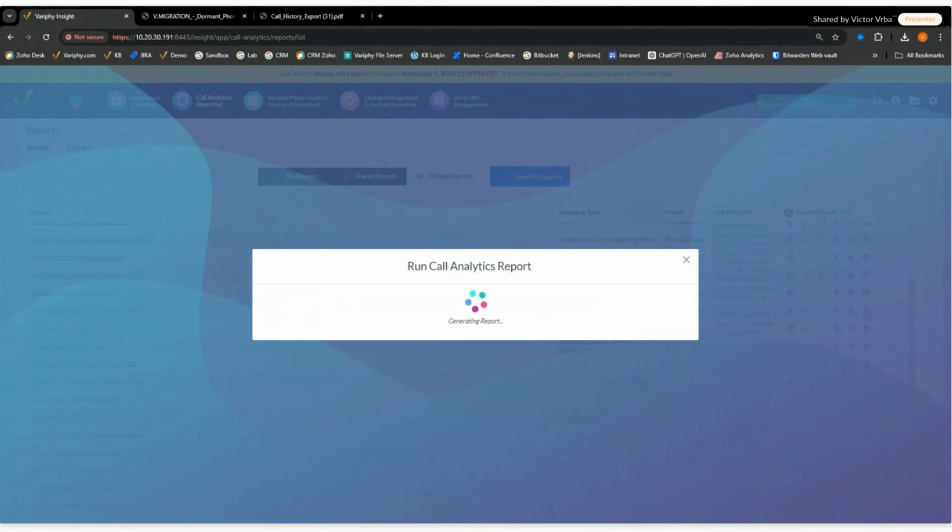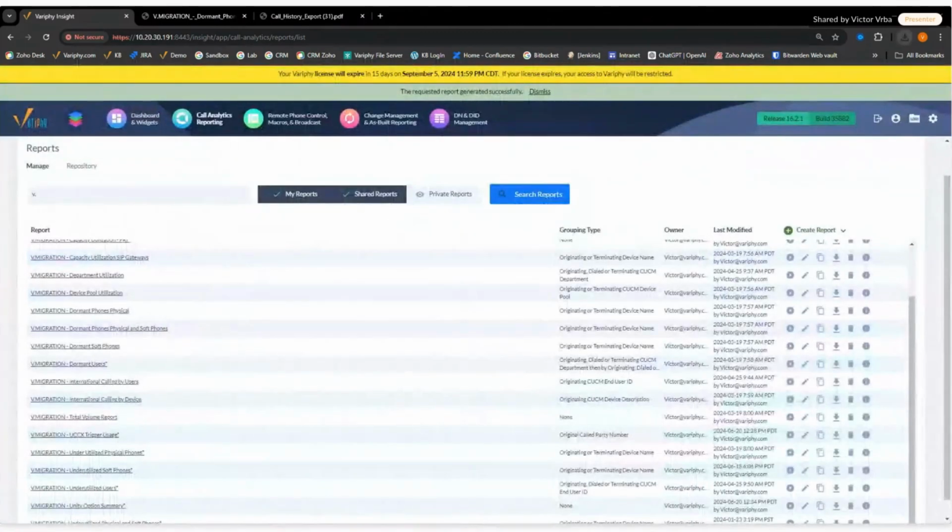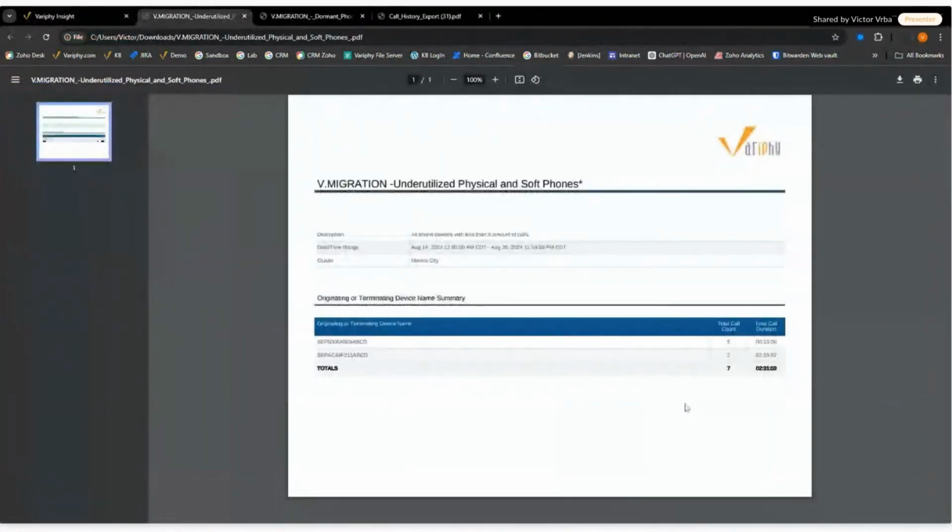Again, this is a great report to be able to run. What we're doing here is identifying what could either be changed as you migrate to your new platform, or what you can make business decisions and data-driven decisions on: do these need to be cut over? So here's an example. I've only got 2 phones in the last 7 days that had less than 10 calls. But again, keep in mind, if you're running this for several months, that's important information, because if somebody only had less than 10 calls in several months, you may not want to cut that over to your new environment and pay for those additional licenses.